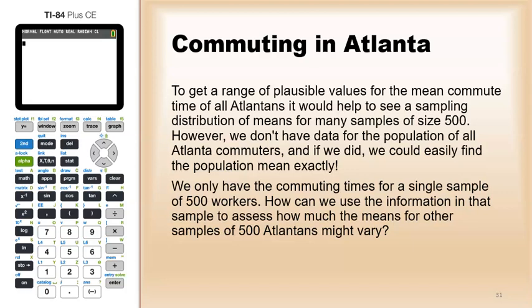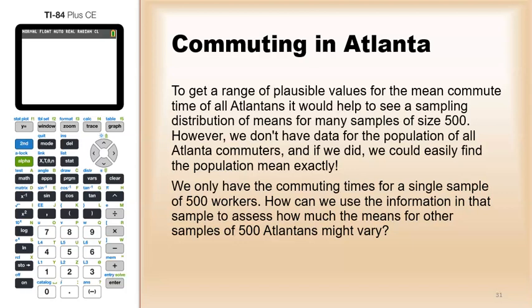However, we don't have data for the population of all Atlanta commuters, and if we did, we could easily find the population mean exactly, so there wouldn't be a need for a confidence interval. We only have the commuting times for one single sample of 500. So how can we use the information in that sample to assess how much the means for other samples of 500 Atlantans might vary?